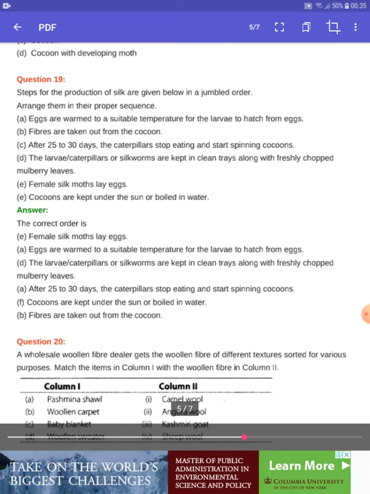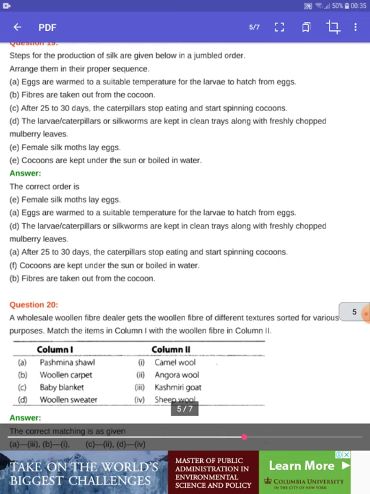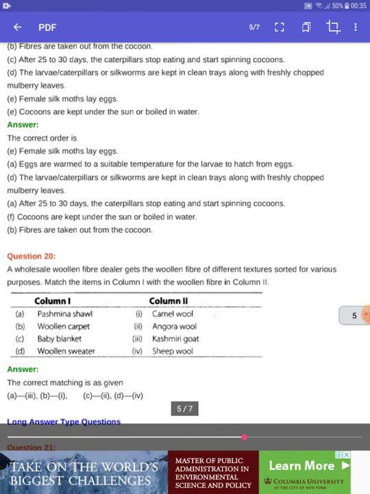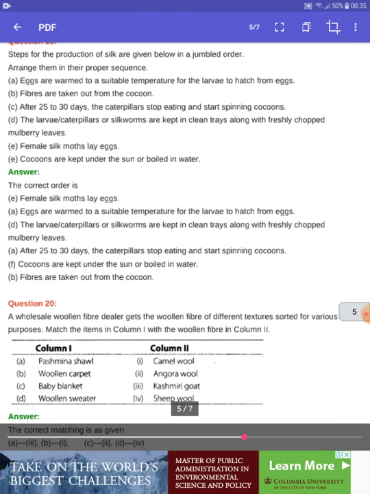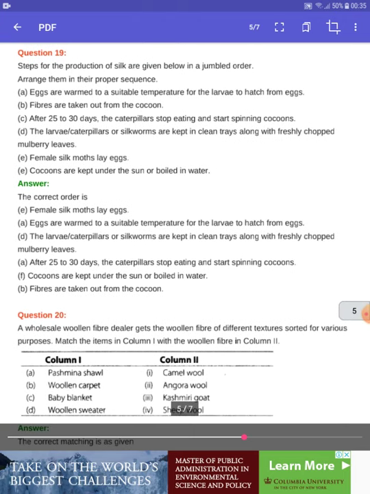Okay, the next is the larva, female eggs and the cocoon. So the first step is the female silk moth lays eggs. The next one will be the eggs are warmed to a suitable temperature for the larvae to hatch from eggs, and the larvae, caterpillars or silkworms are kept in a clean tray along with freshly chopped mulberry leaves because they eat mulberry leaves.